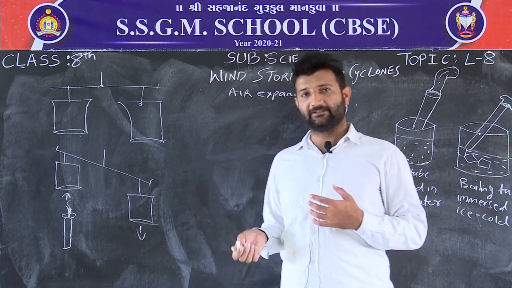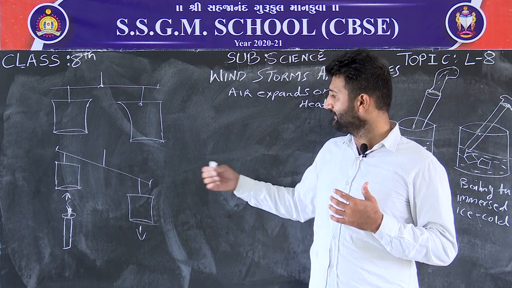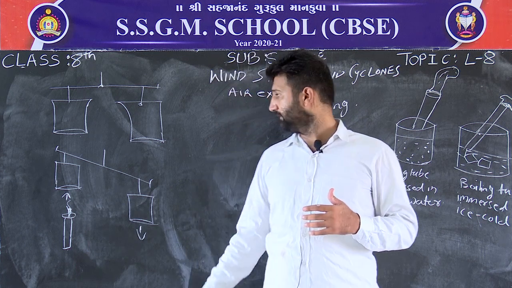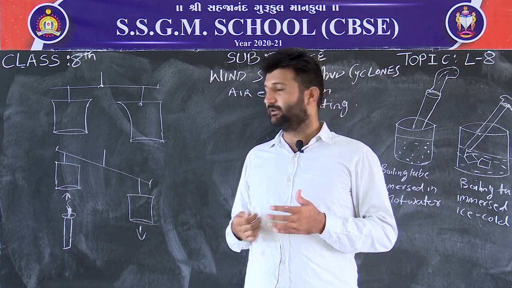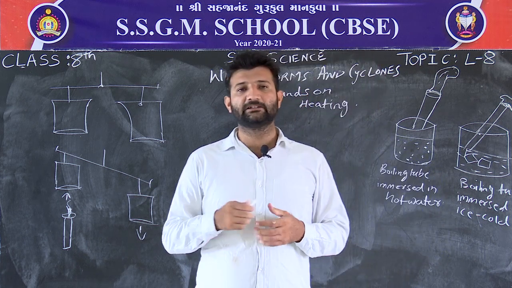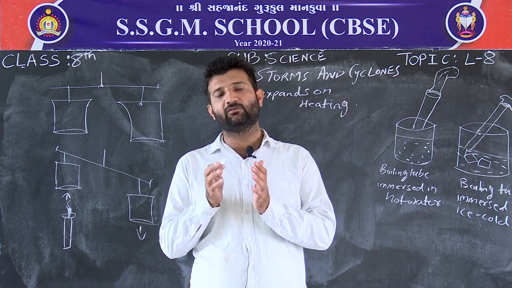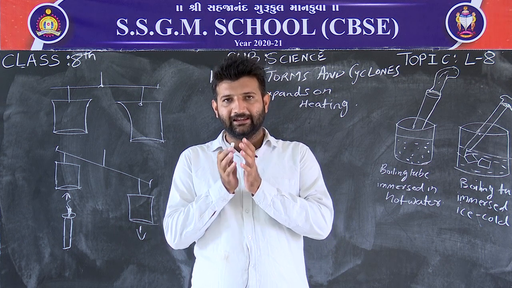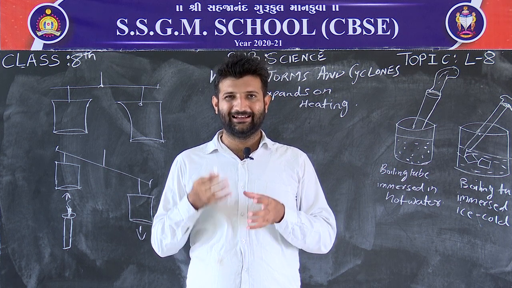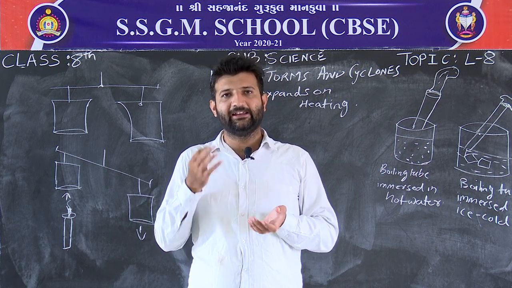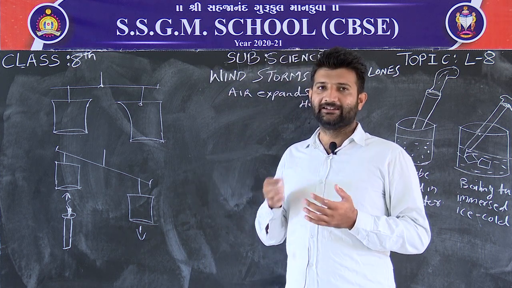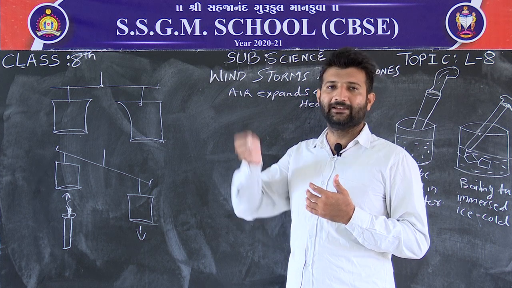Okay, why does this happen? Why does the balance get disturbed when we put a burning candle below one of the paper cups? By this activity we conclude that the air expands on heating. When the same amount of air gets heated, it will occupy more space and it will become lighter. Lighter means less in weight, and it will move upward. This activity also suggests the reason behind why smoke moves only upward.